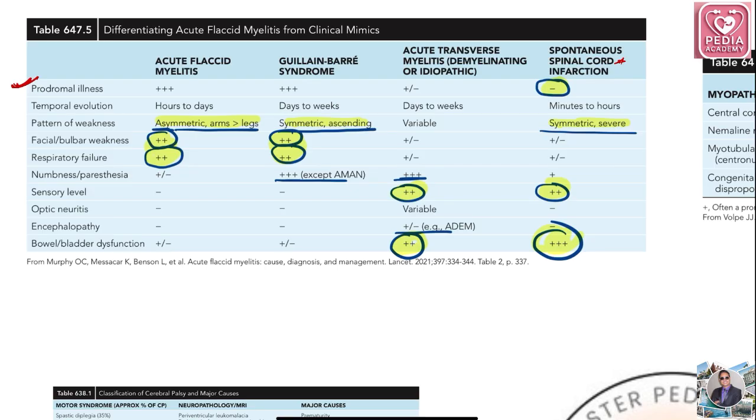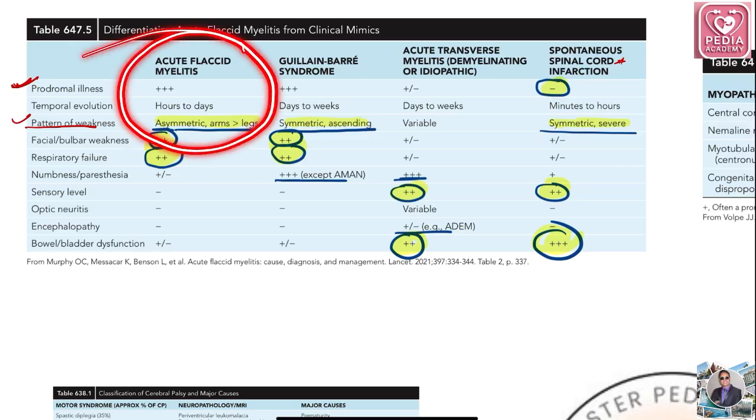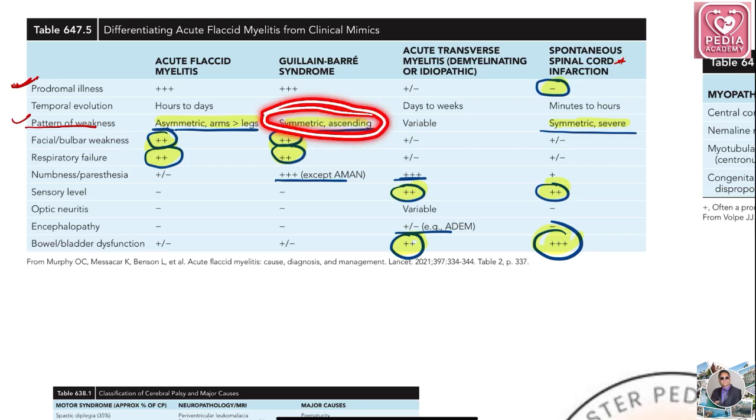Okay, the pattern of weakness is very much important. Asymmetric, with arms more involved than legs, in acute flaccid myelitis. In GBS, it is symmetric and ascending, again very important. In spinal cord infarction, it is symmetric and severe. And in acute transverse myelitis, it is variable. So the pattern of weakness, you have to remember this.